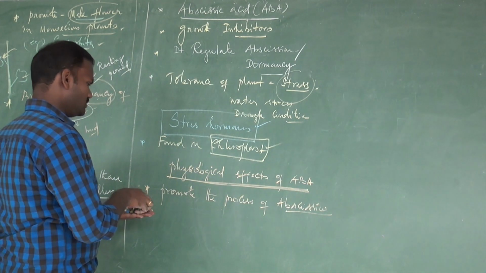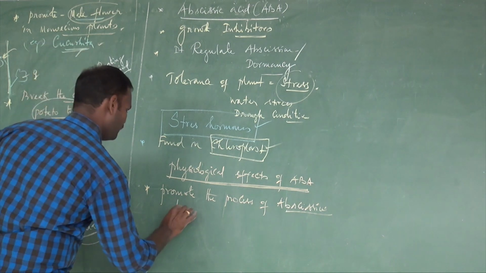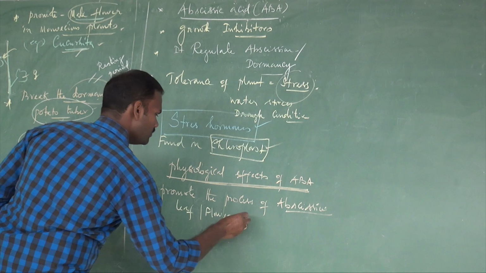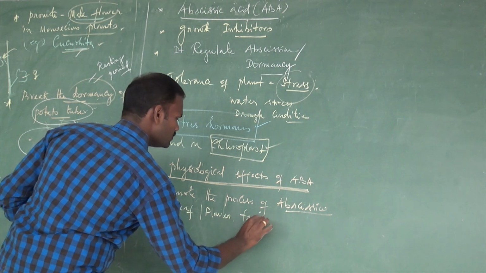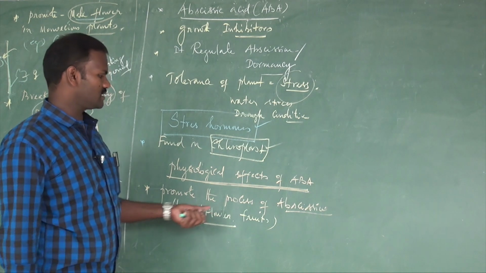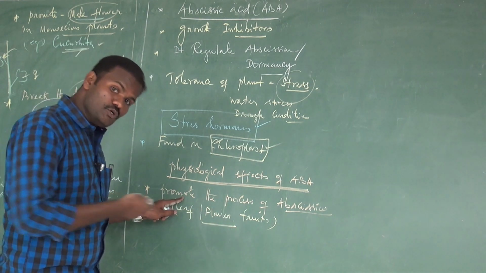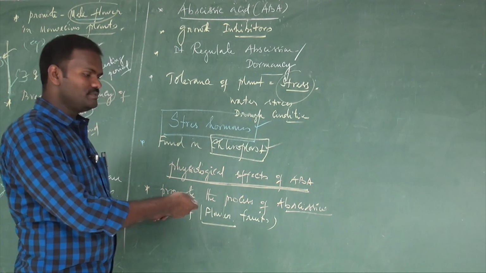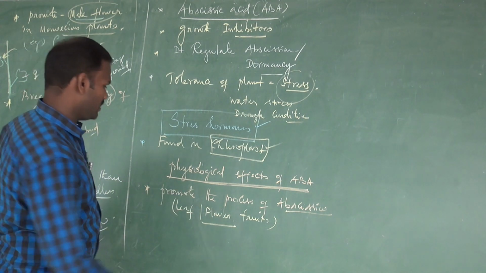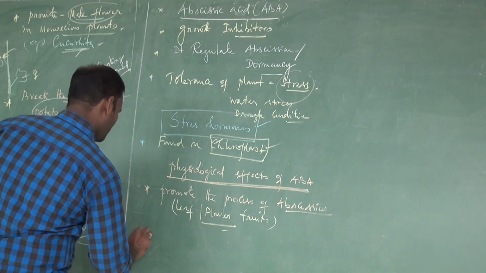I mean the process of separation of leaf, flower, fruits from the stem or from the branches is called abscission. It induces abscission, it triggers abscission, it promotes abscission. See, it is one of the growth inhibitors. It promotes abscission.